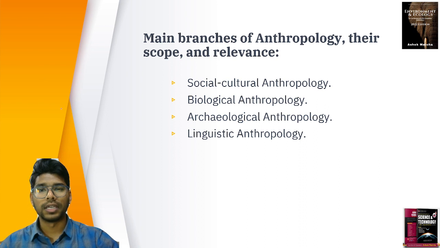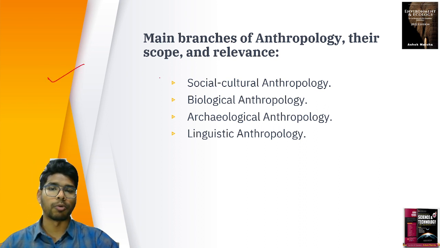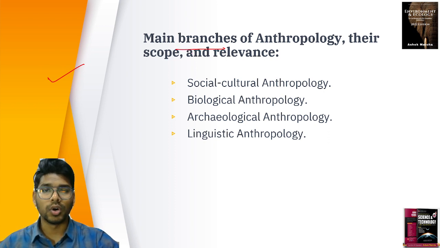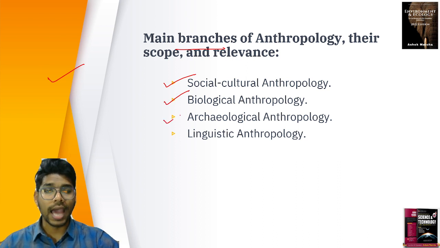And the next part deals with the main branches of anthropology. What branches of anthropology are to be studied for the optional? Socio-cultural anthropology, biological anthropology, archaeological anthropology, and linguistic anthropology. These are the four main branches of anthropology. Socio-cultural specifically deals with the cultural aspects of anthropology. Biological deals with the body of humans. Archaeological deals with remains. And linguistic deals with language.